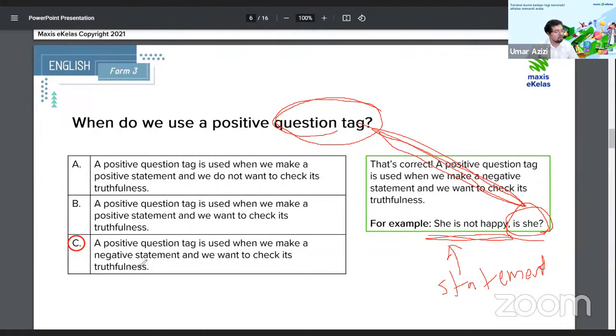So question tag is specifically here. A positive question tag is in the positive format. Isn't is a negative format of the question tag following a positive statement. Here we have a negative statement: she is not happy. Negative, not. She is not happy. Is she? So that's the format we go for.